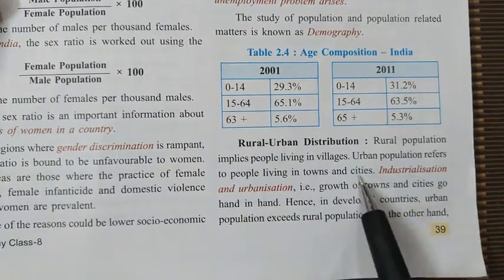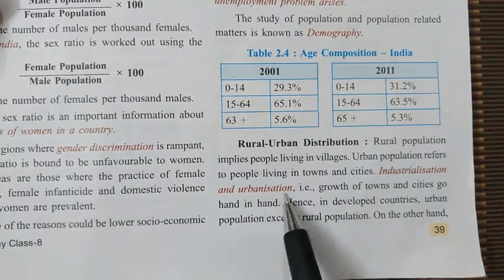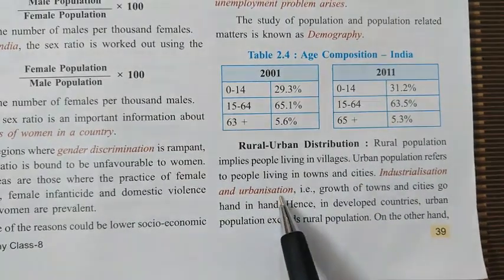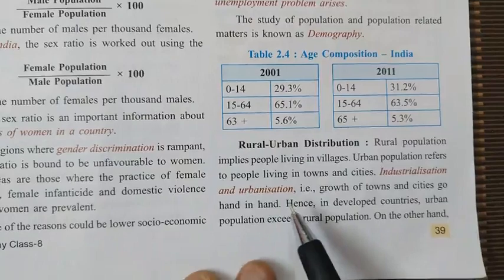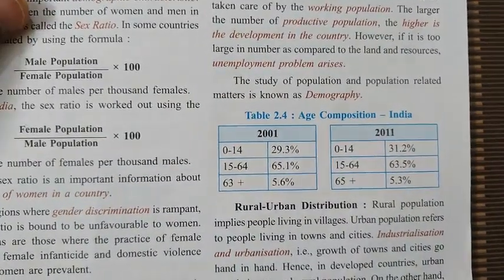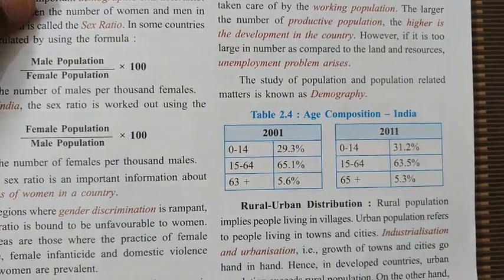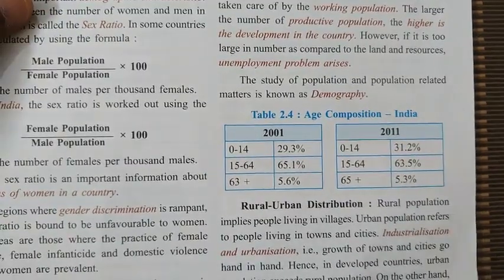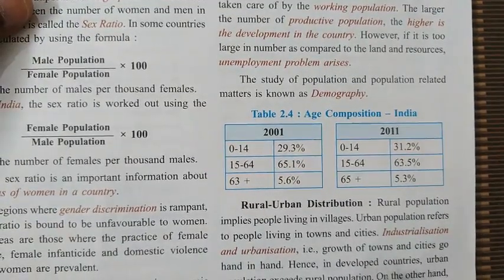Now this is an example of urbanization. Urbanization means when the cities keep increasing their territory. That is called urbanization.